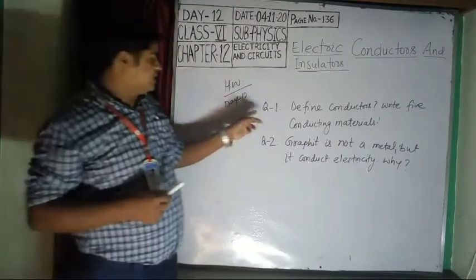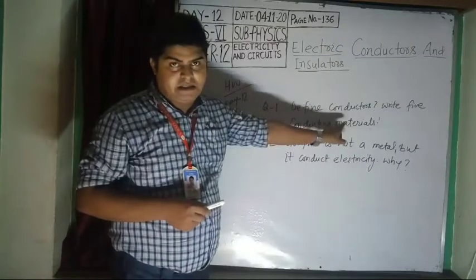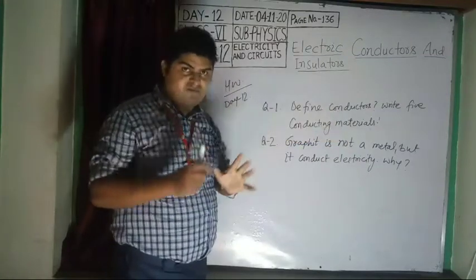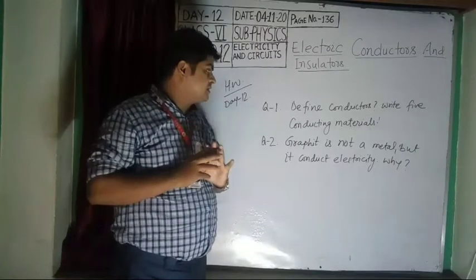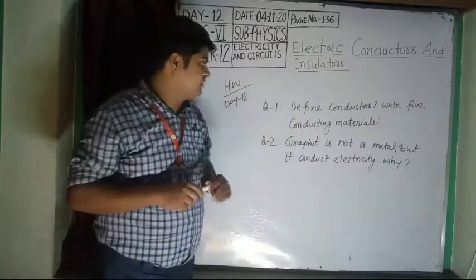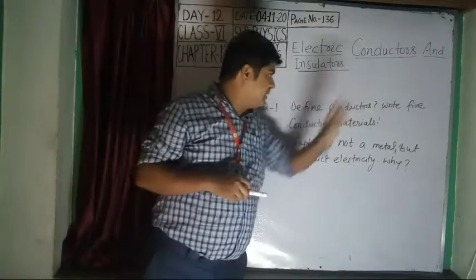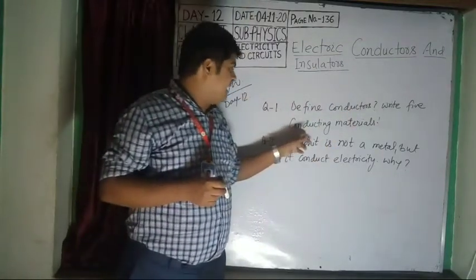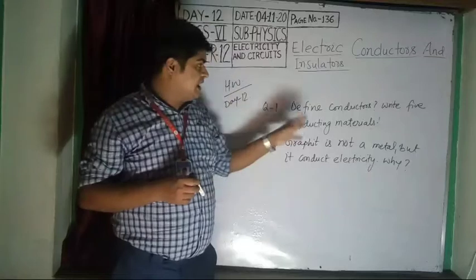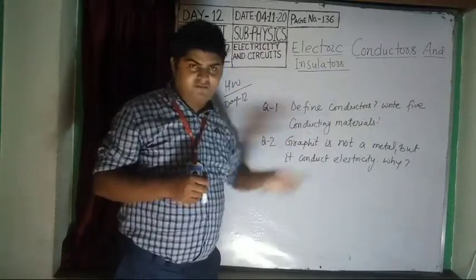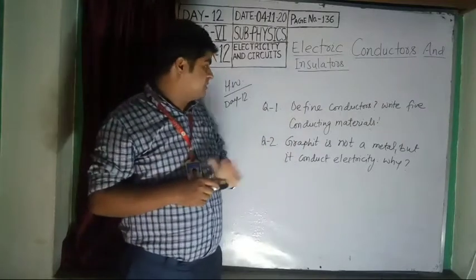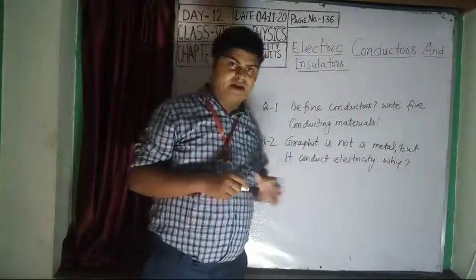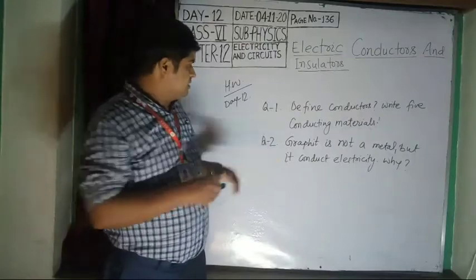Question number 1: define conductors. I have explained about conductors, so you will just give the definition of conductors. And the second part of this question is to write 5 conducting materials. After you give the definition of conductors, you will give 5 examples of conducting materials. Question number 2, graphite.